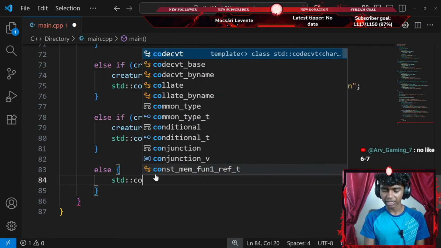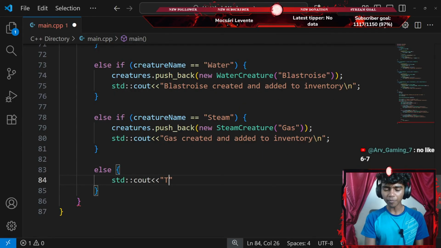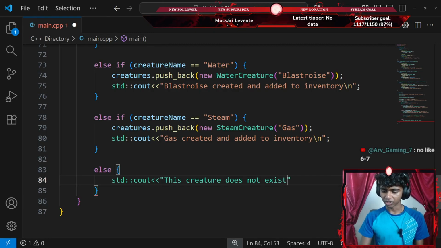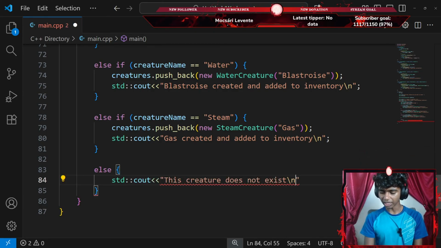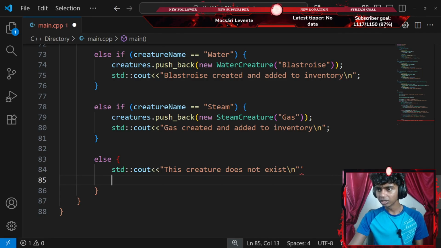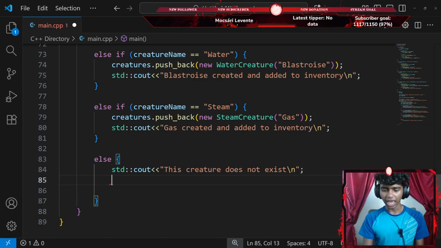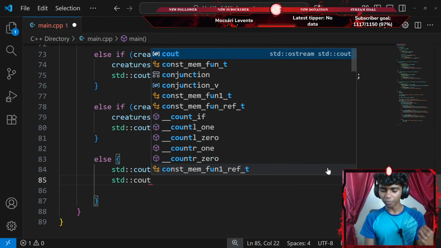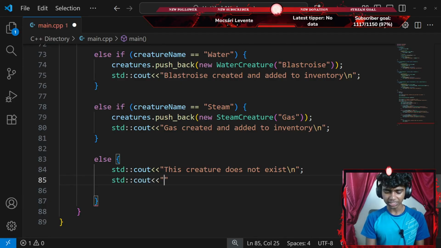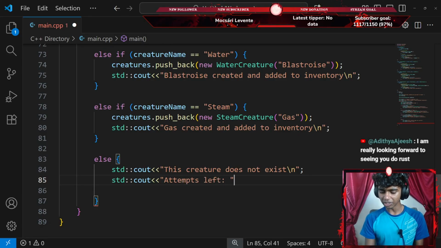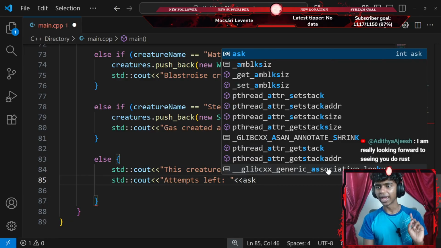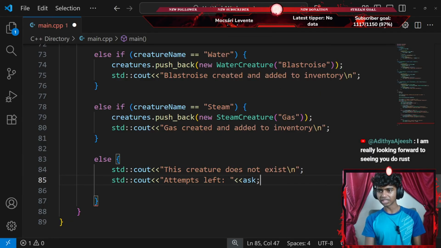I'm going to say something like standard console output with an insertion operator, this creature does not exist. Then I'll go with a \n new line ending with a semicolon. Let's end that with a semicolon. And then I'm going to add another standard console output with an insertion operator that's going to say something like, attempts left. Attempts left is going to be, with another insertion operator, my ask variable ending with a semicolon.